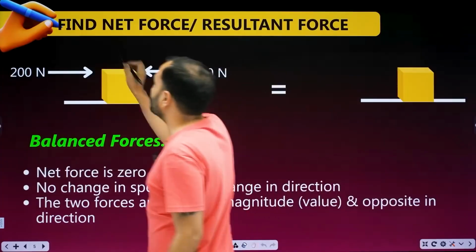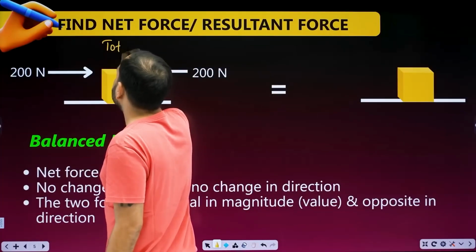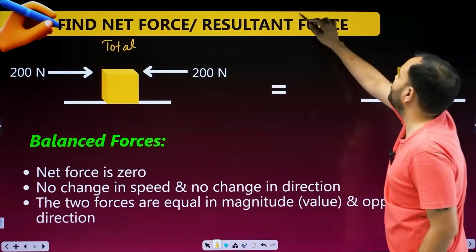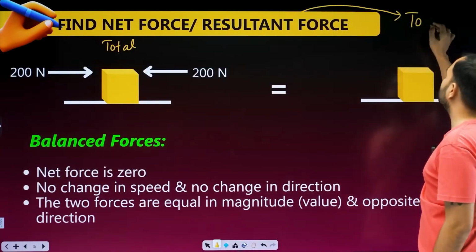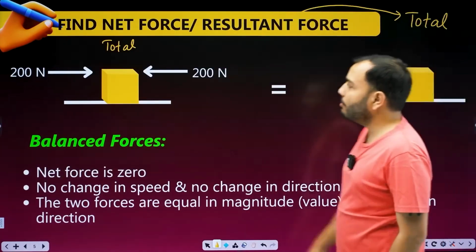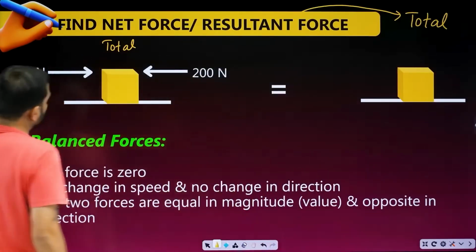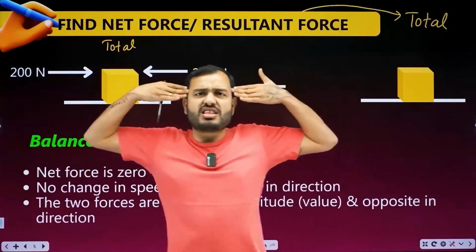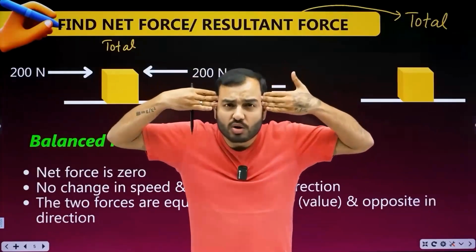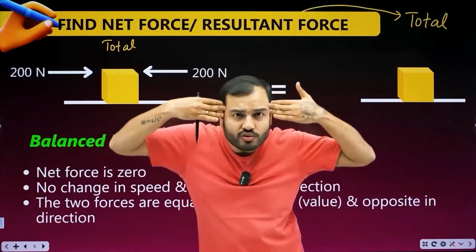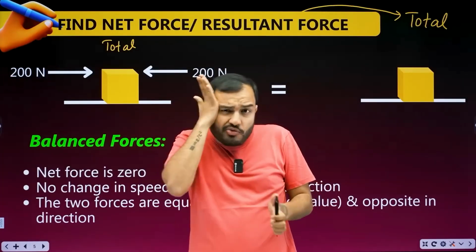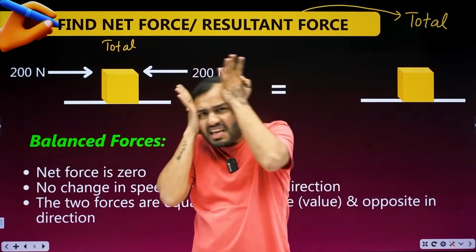Now it's net. Net means total. We have to find the total force. It is also called resultant force. Resultant force, beta, also means total. Don't take tension. Imagine this is a block. On it 200 Newton force is applied here and 200 Newton force is applied from there. From both sides it's equally pressured. Tell me what will happen. Will it move, shake or do something? If it is stationary, it will stay stationary. Whatever the force is from this side, the same is from that side.